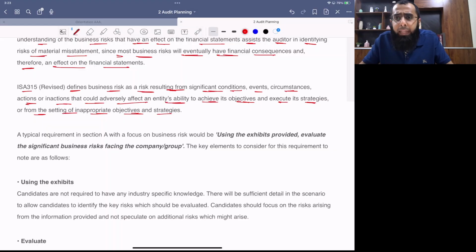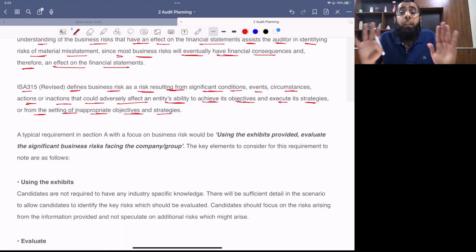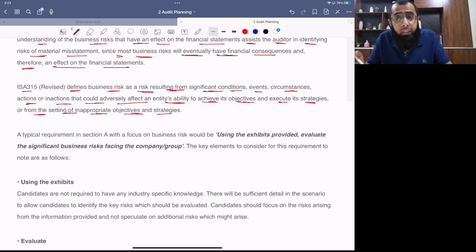Okay. Again, I'll say it, because some students may get confused. You are not required to learn ISA references or its definitions. Just understand the concept and it will get crystal clear when we'll be looking at past paper questions. And even in this article, some example business risks are drafted. You are not required to refer any ISA or its definition. The examiner only says understand the concept and evaluate the scenario well.